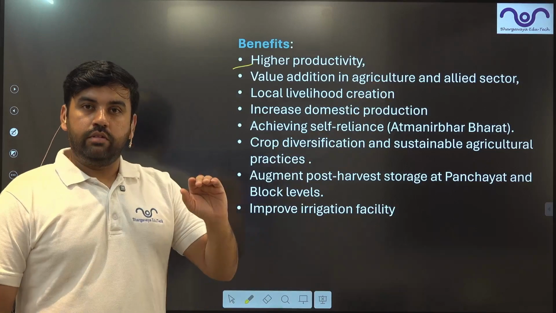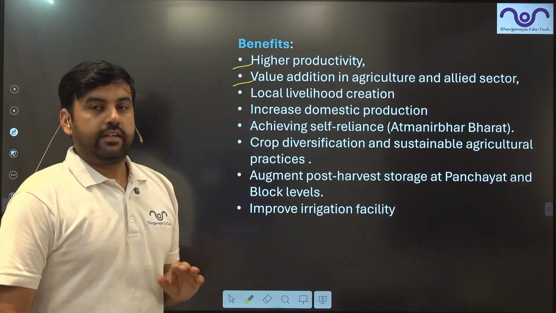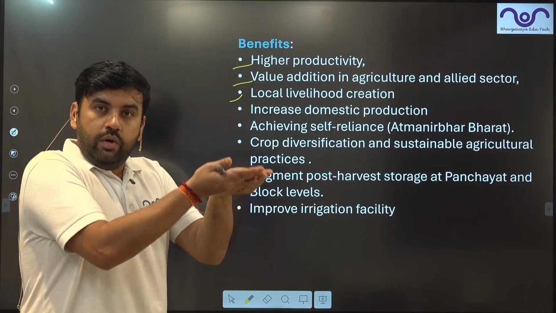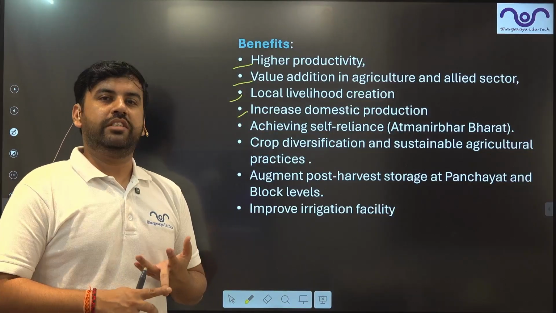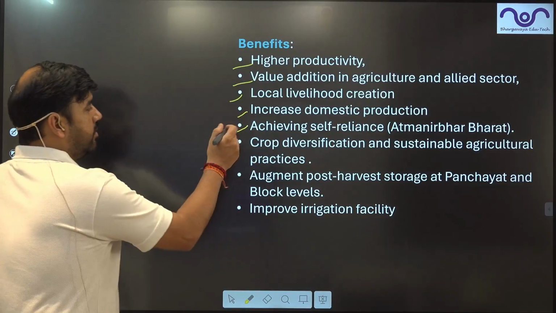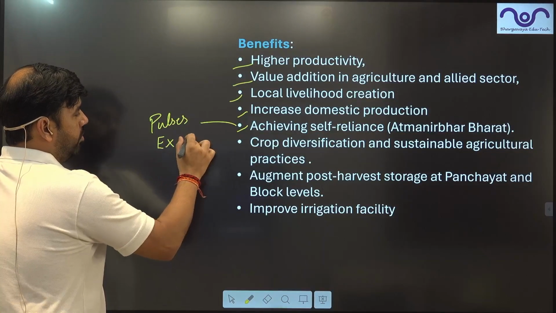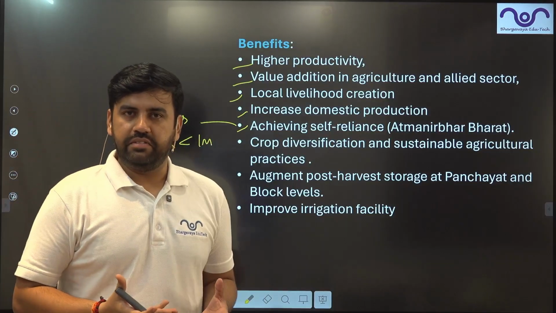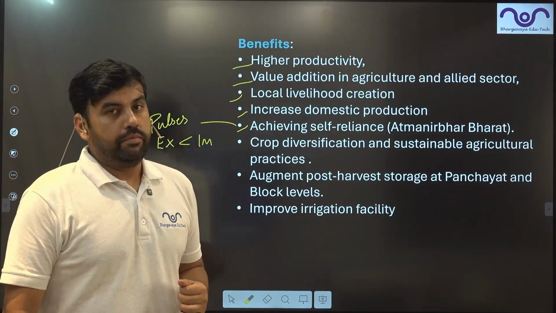Higher productivity, because they are targeting the lower productivity states. Value addition in agriculture and allied sectors, especially marketing, packaging and others. Livelihood creation: the wealth of a particular family will increase. Increase in the domestic production of pulses, fruits, vegetables and others. Achieving self-reliance, obviously, because pulses is the one where India's exports are less than imports. So we have a trade deficit as far as pulses are concerned. So we will become self-reliant. We will not be relying on imports of pulses.